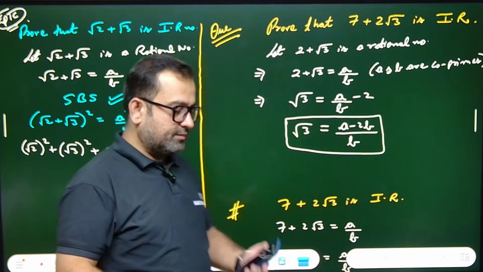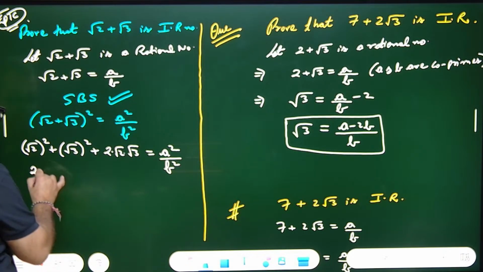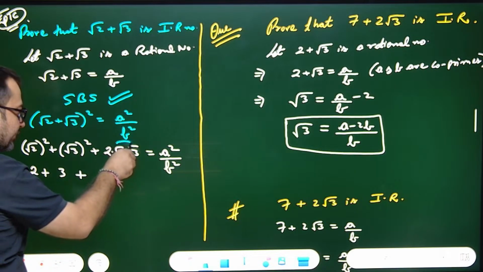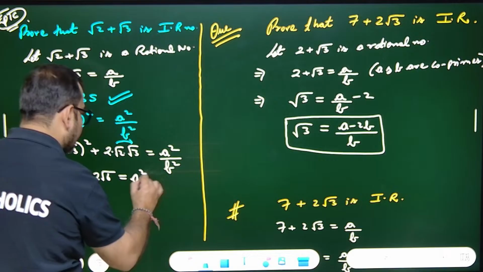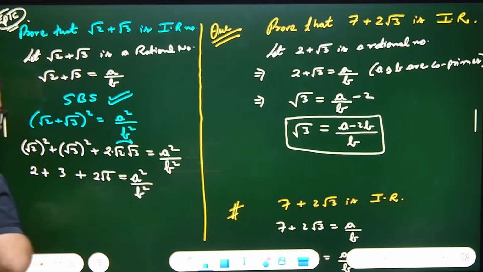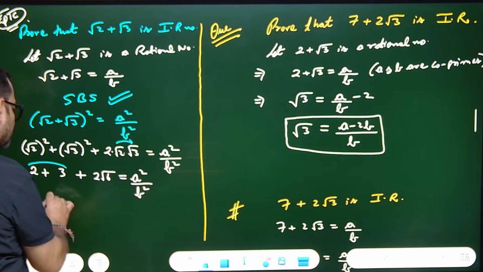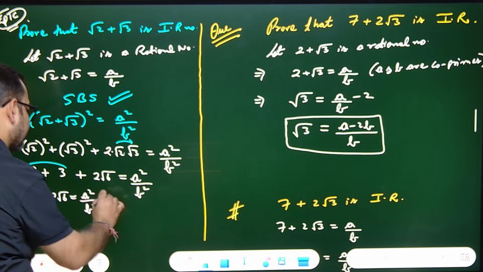Okay, listen. We'll write what? Root 2 square is 2, root 3 square is 3, plus root 2 into root 3 will be what? Twice of root 6. That equals a square by b square. Sorted? So 2 plus 3 is 5, that will go to that side as minus 5. So 2 root 6 equals a square by b square minus 5.